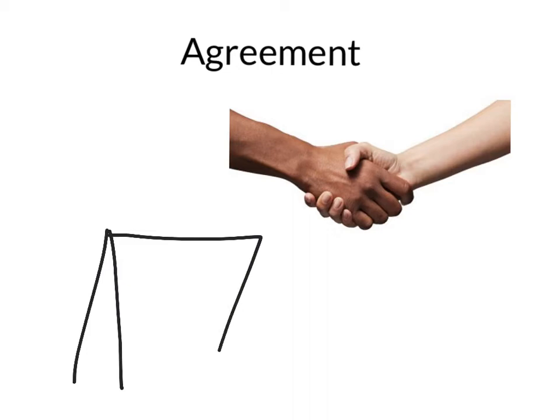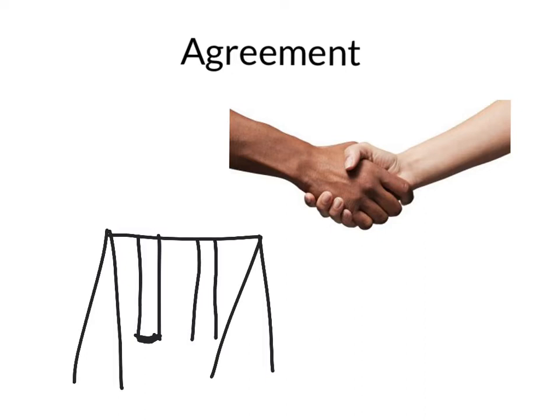Think about how you would feel if somebody broke an agreement with you. They didn't keep up their end of the deal. Say you went to the playground. You had a deal with one of your friends. You guys had an agreement, and you were going to swing together. And let's say you get out there and you find out that your friend doesn't want to swing. And then you probably wouldn't be real happy if they broke your agreement. It would probably make you really sad.